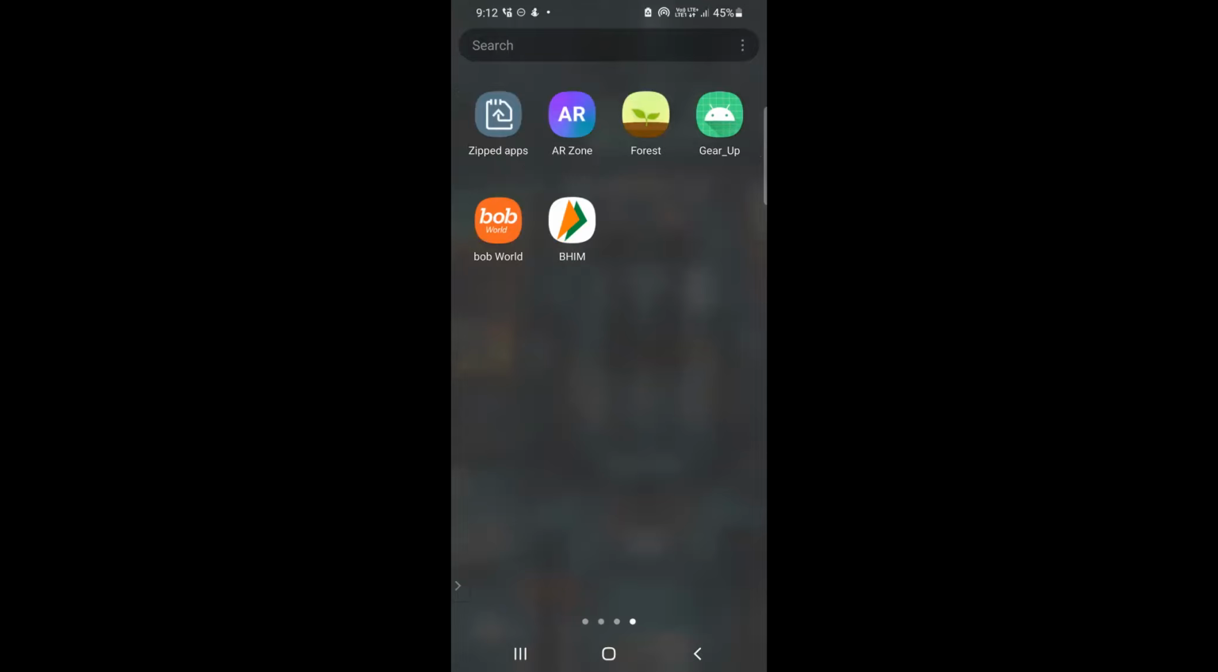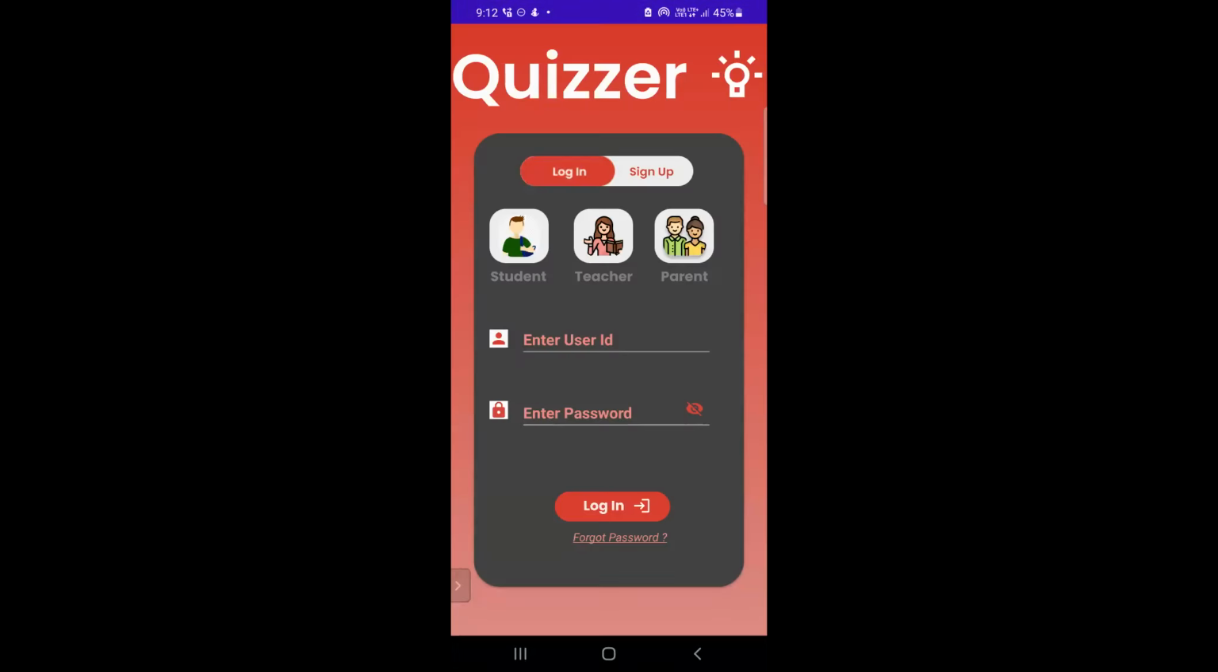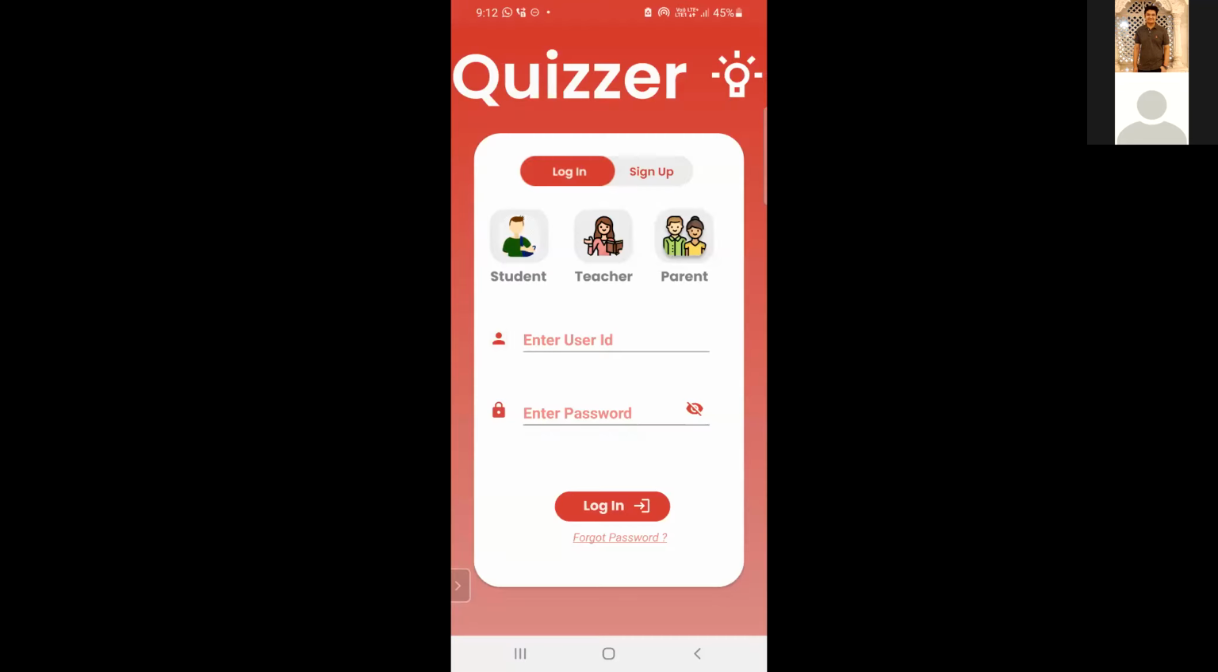Okay. So this is our application GearUp. The home page is the login page. To log in, the user has to enter the user ID and password. This is the same login page that will be displayed to the student, teacher, and parent. So this is the login screen where a student, teacher, and parent can log in.